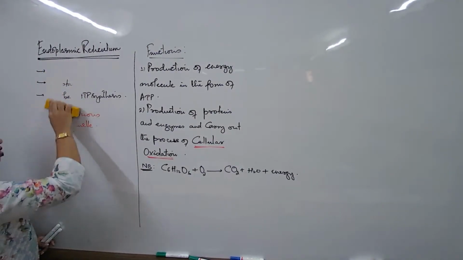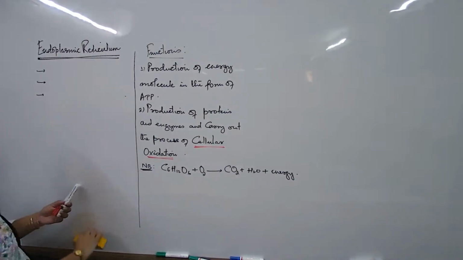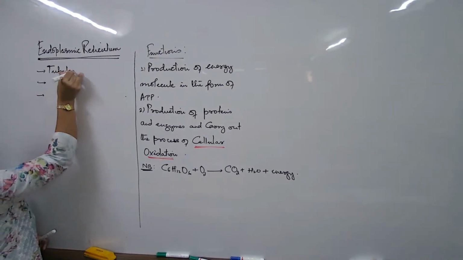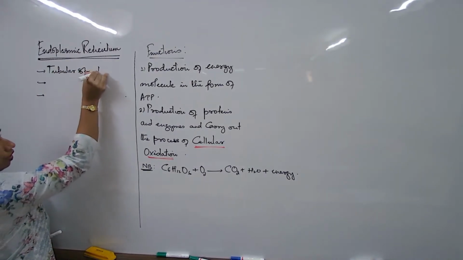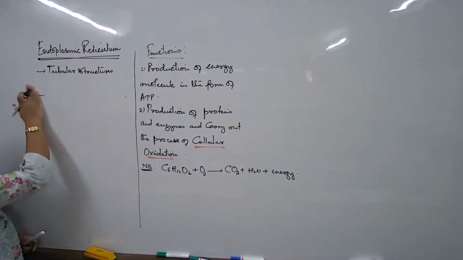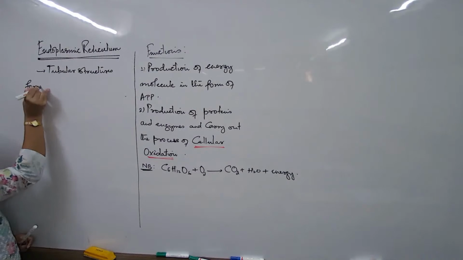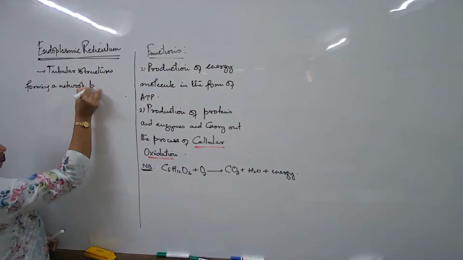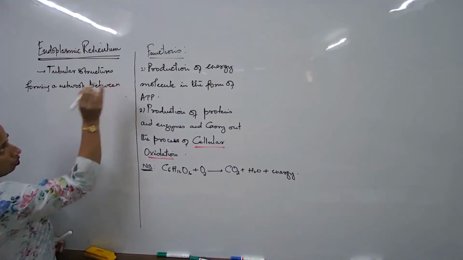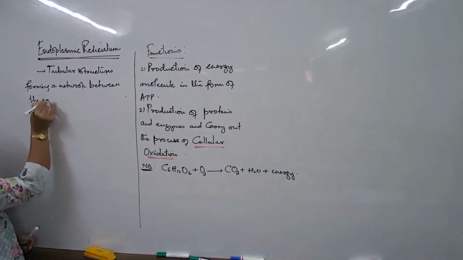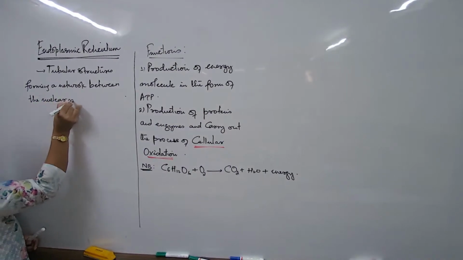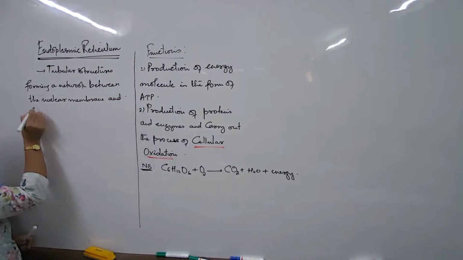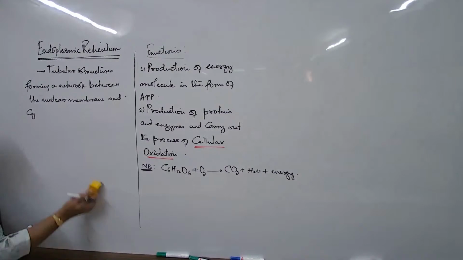When I talk about the types and functions of the endoplasmic reticulum, they are in the form of tubular structures. They are actually a network of tubular structures, forming a network between the nuclear membrane and the cell membrane.